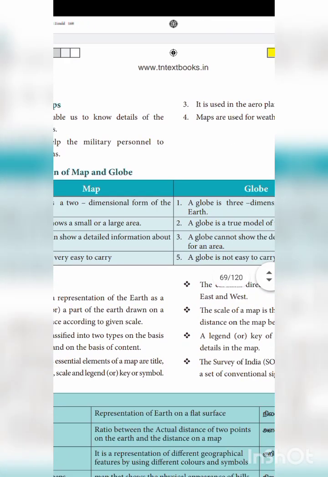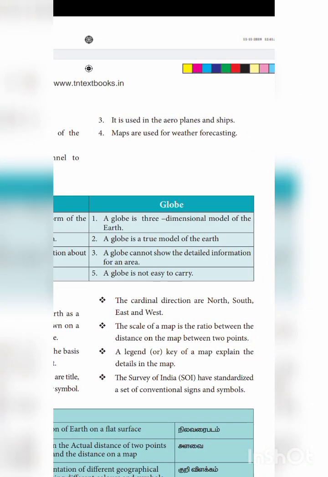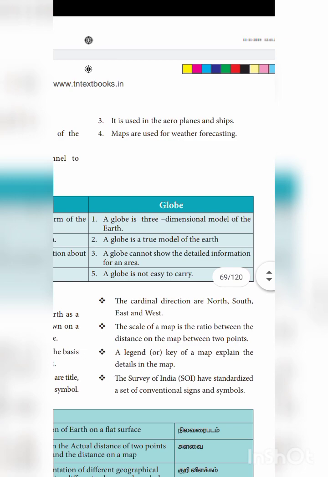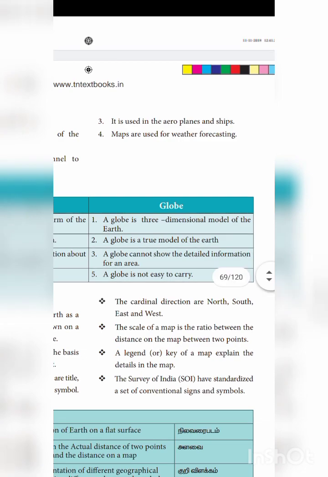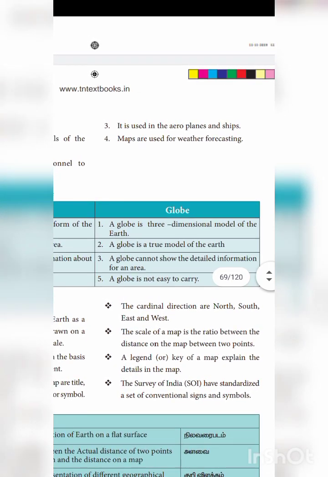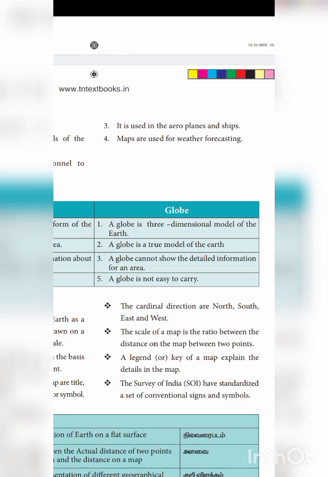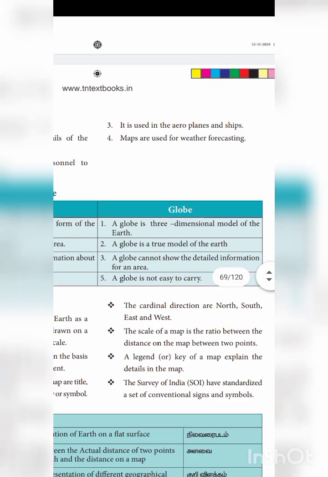They are used for aeroplanes and ships, which move by seeing the map and the direction. Maps are used for weather forecasts, to show where the temperature is high and where it is low.